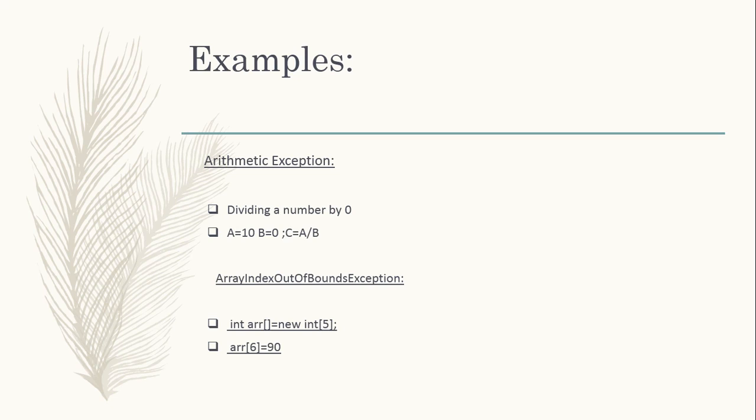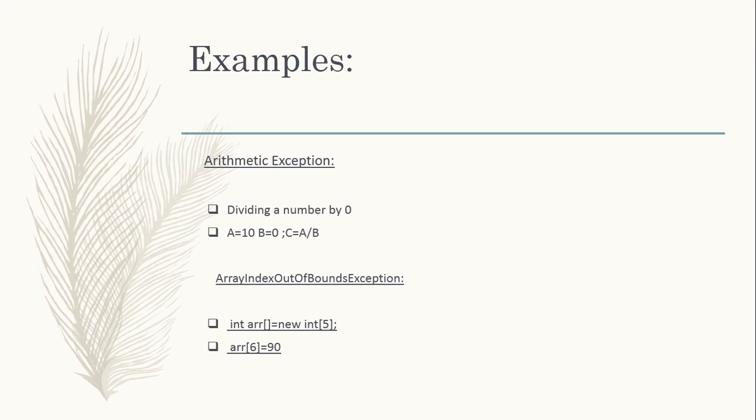Let's see some examples. Arithmetic exception. In arithmetic exception, if you want to divide a number by 0, which leads to the answer called infinity, these types of computational errors happen. This will not be acceptable, so this comes under the category called arithmetic exception. A is equal to 10, B is equal to 0, C is equal to A divided by B. That is 10 divided by 0, which leads to the answer infinity. Now this category of exception you call arithmetic exception.